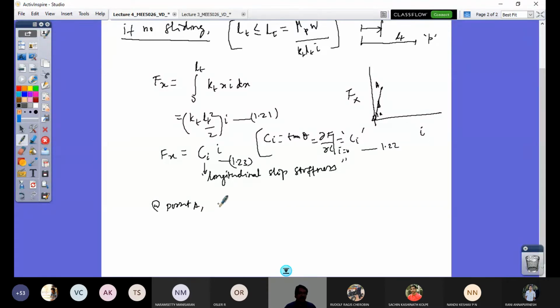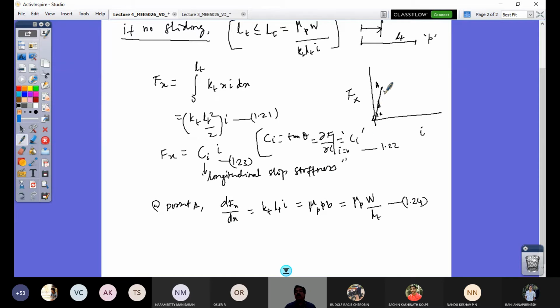So if LT is equal to LC, then dFx by dx is going to be KT LT I. That's going to be equal to mu P times PB, which is mu P times W by LT, so PB is W by L. This is equation 1.24.